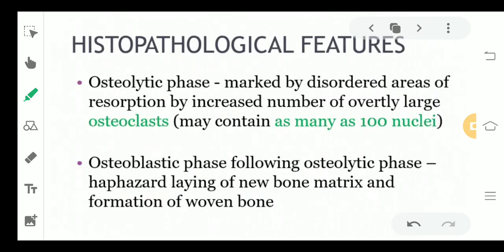Now coming to the histologic features. Remember, this is very easy. The histology of Paget's disease is very easy. You are going to see two phases, the osteolytic phase and the osteoblastic phase. In the osteolytic phase, your osteoclasts will be very active, so you will see unexplained resorption of the bone. In the osteoblastic phase, you are going to see continuous formation of woven bone, or bone matrix. It is completely being laid over, and a very thick bone is being formed.